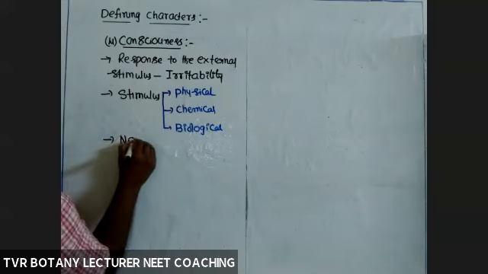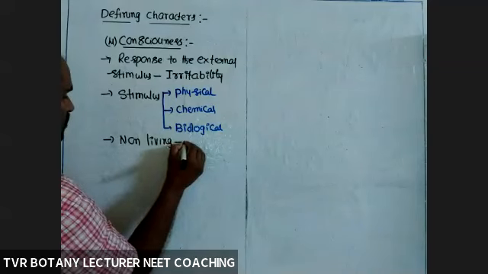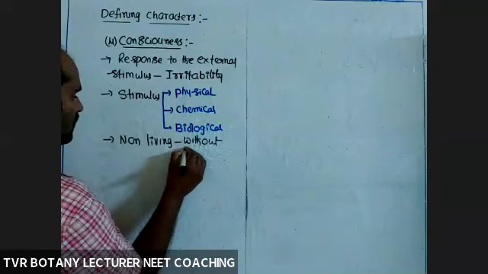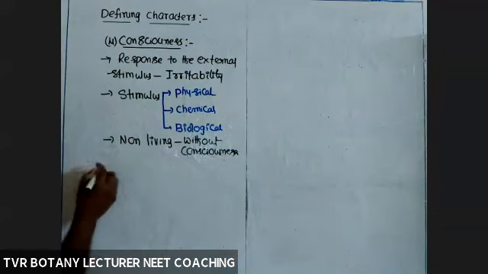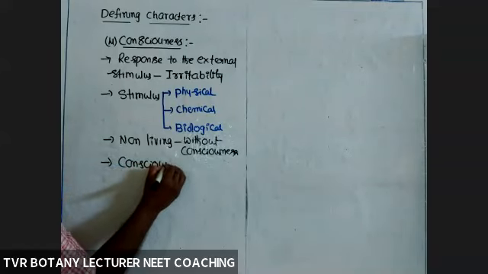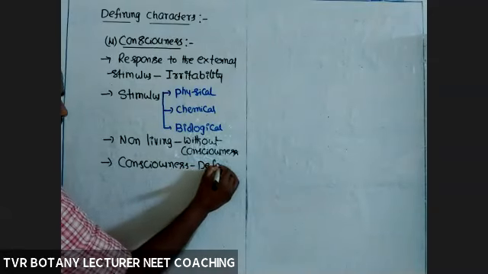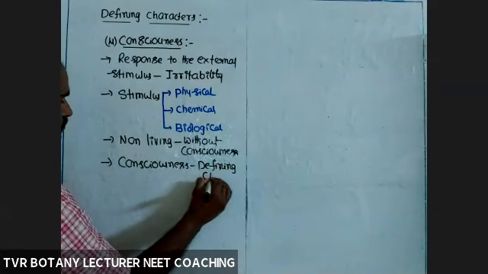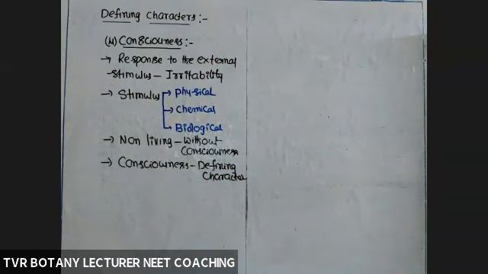No non-living objects have consciousness. So the conclusion: consciousness is a defining character of organisms. There is no exemption.